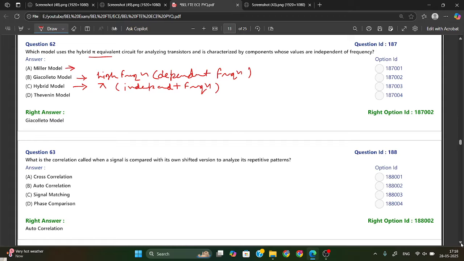They have mentioned values independent of frequency, so the answer should be the hybrid model, because this one is for independent frequency and the other is for dependent frequency. So option C is your right answer.